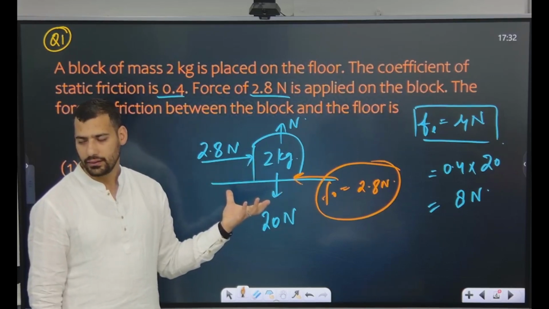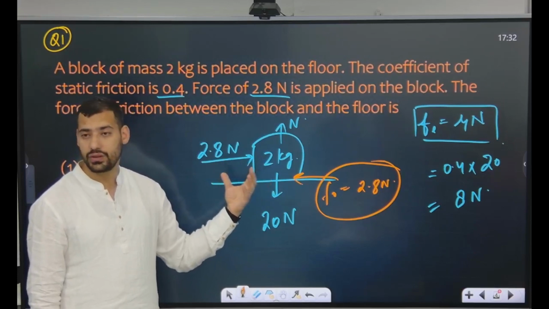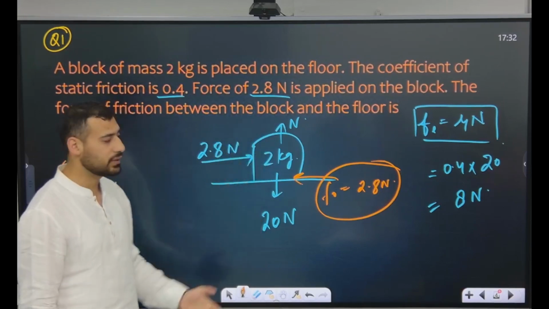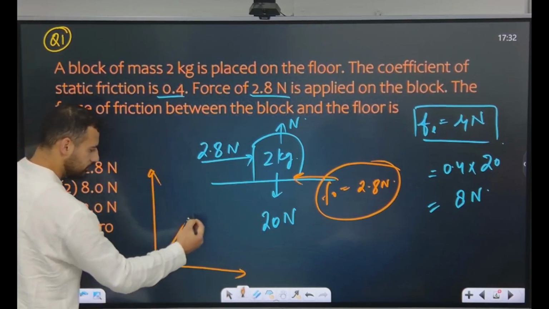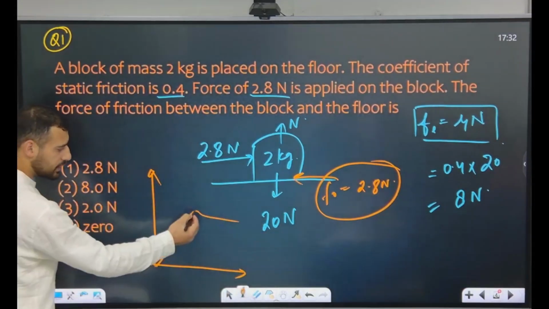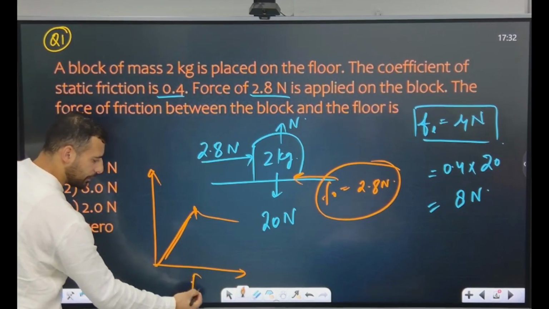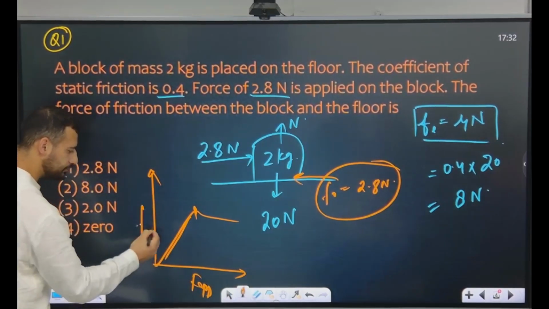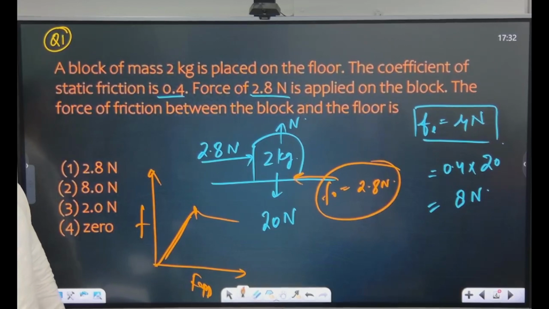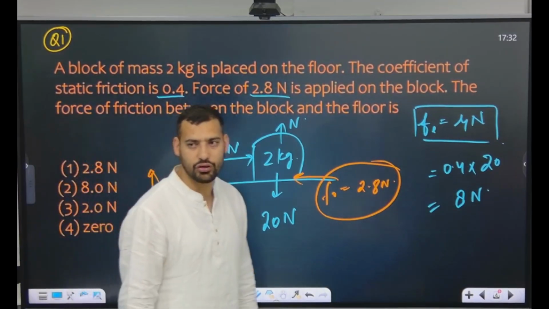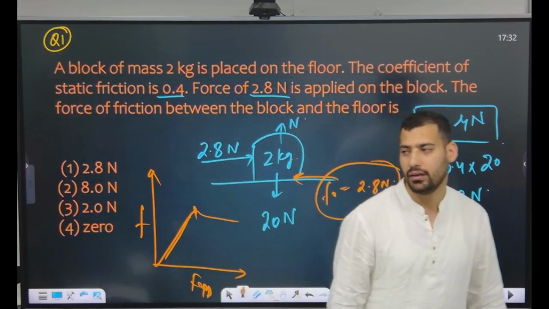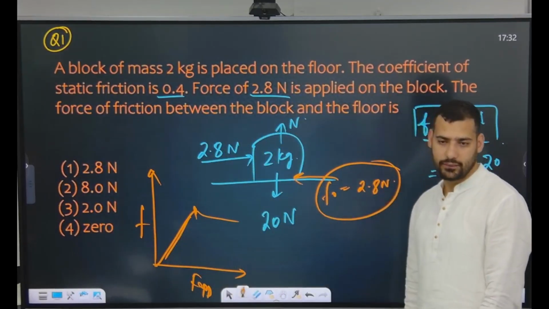Fine? The friction in this situation will self-adjust. If you remember the graph of friction, it is like this. Up to this point, it adjusts as per the applied force, isn't it? So when the applied force is less than the limiting friction, remember the operating friction is always equal to the applied force. Is it fine? Clear?